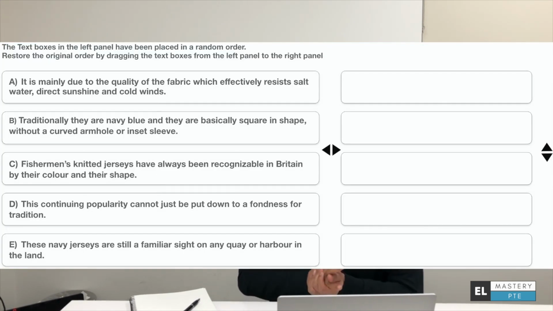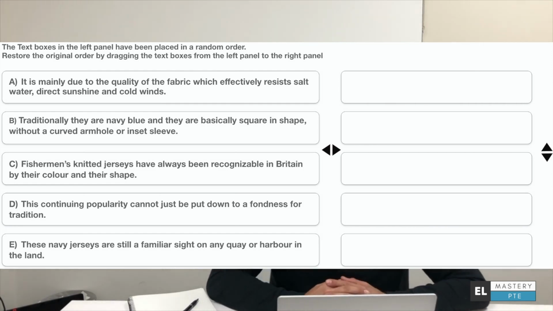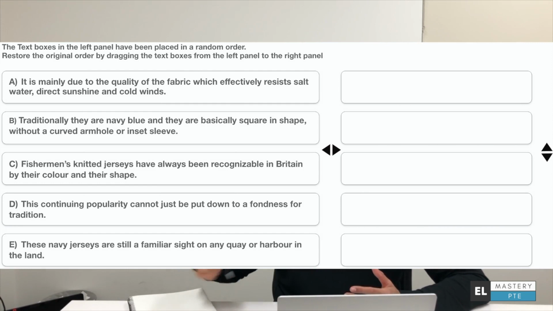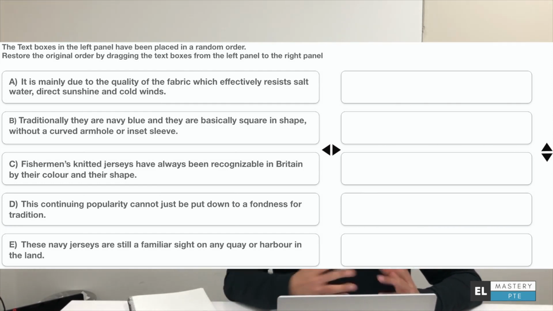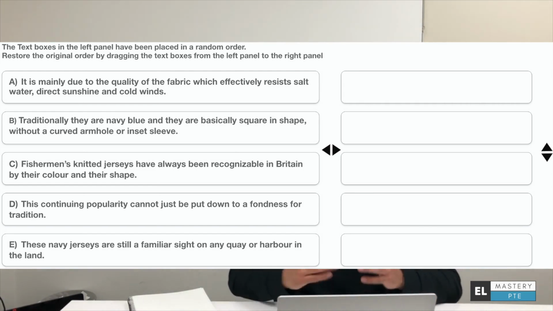Now, for how to attempt this question, the strategy that I want you to adopt is always look for a theme or a key sentence, the starting sentence or the first sentence of a story. And how to do that, you ask? Well, let's look at these 5 options in front of us. The first one says, it is mainly due to the quality of the fabric. I don't need to read it any further to know that this can't be the first sentence, because it starts with it is mainly due to, which means it is a reason or an explanation to something. But what is it an explanation to? What are they even trying to say in this case?